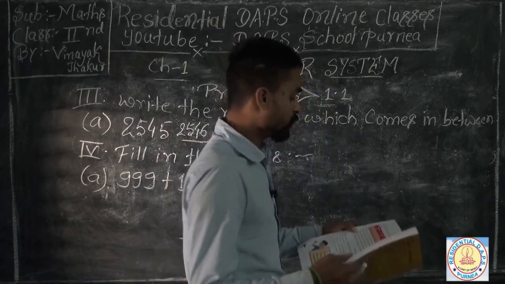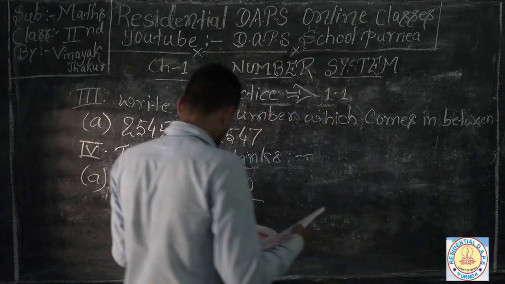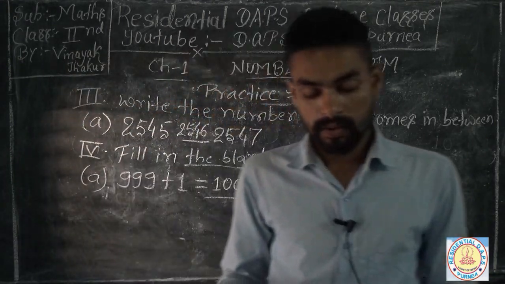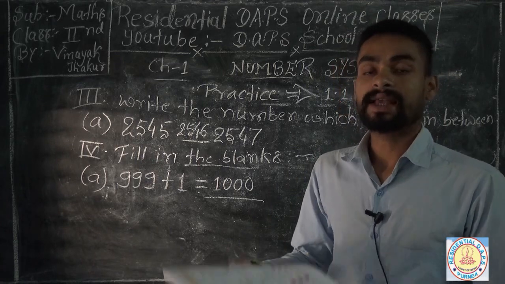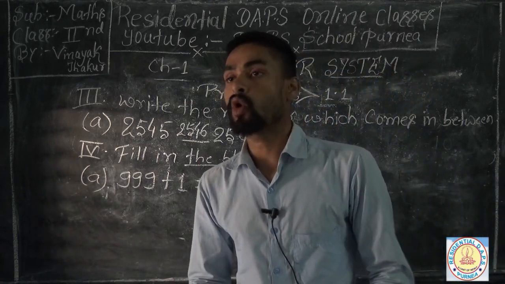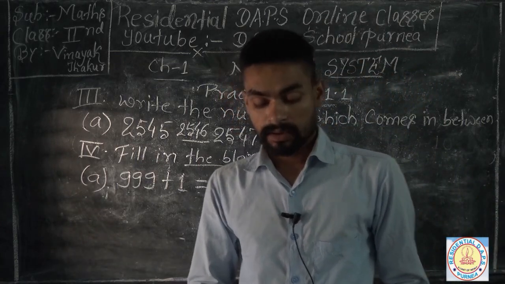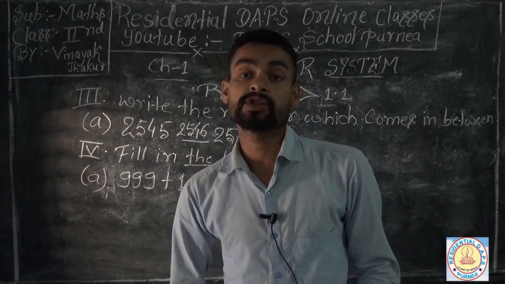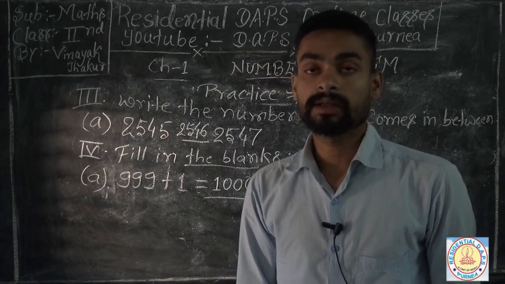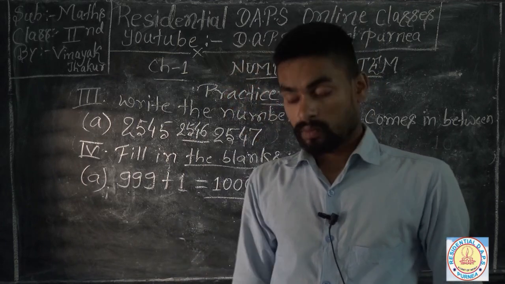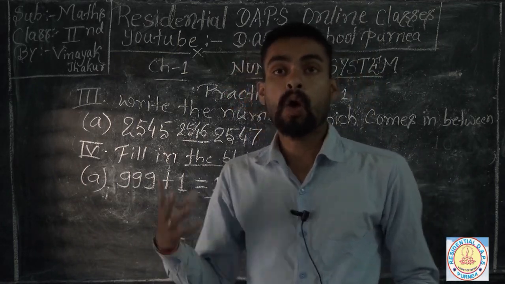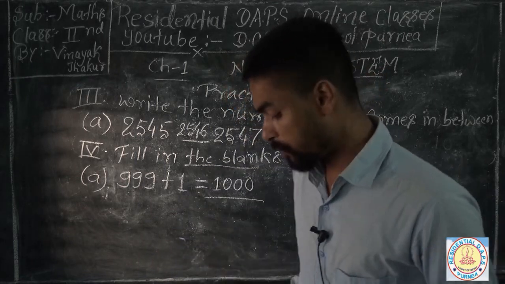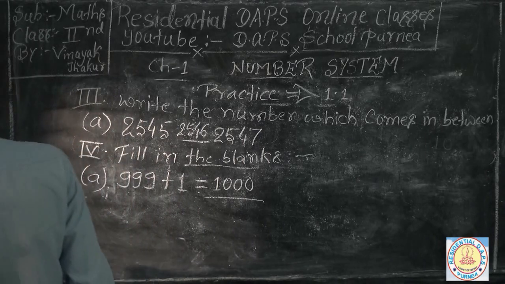So I'm going for your next question, on page number 6, which is on place value. Guys, I will tell you one point: the place value of a digit always depends on its position, that is, how much place it occupies.